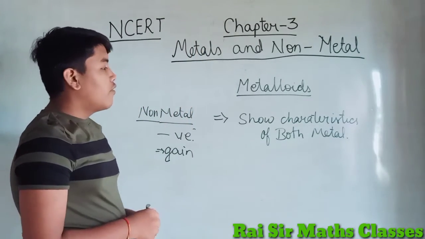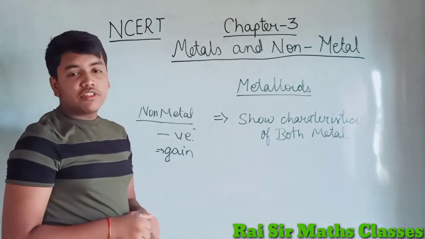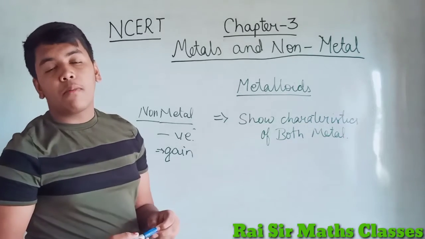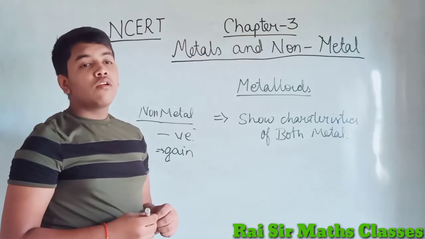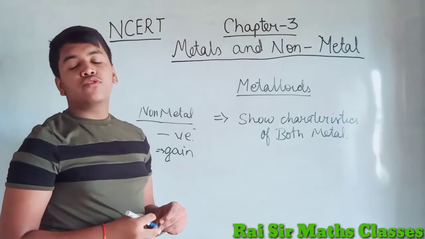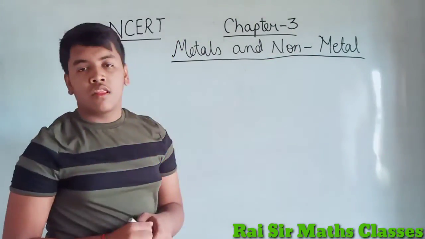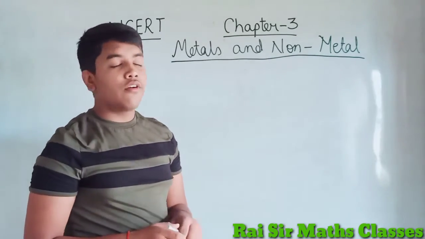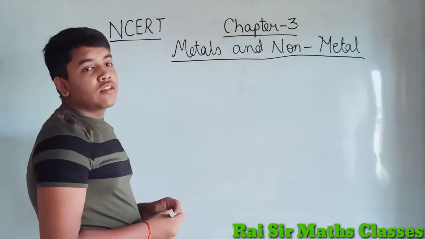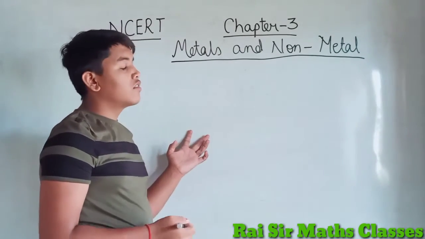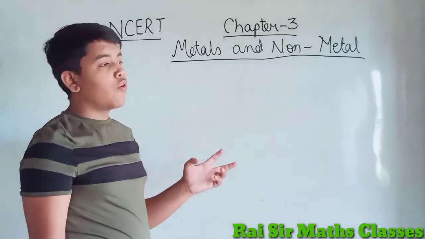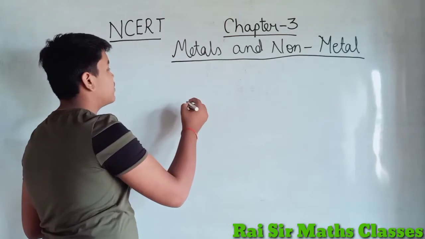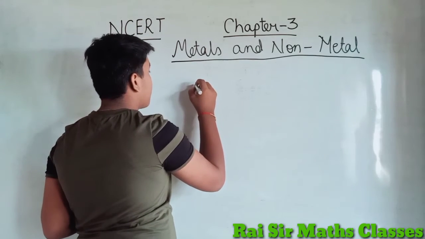So we have completed the basic knowledge about metal, non-metal and metalloids. Now we are going to know about the physical and chemical properties through which we can categorize them. In metals and non-metals, how can we differentiate them, how is one different from the other? There are many ways. We are going to know about physical and chemical properties.